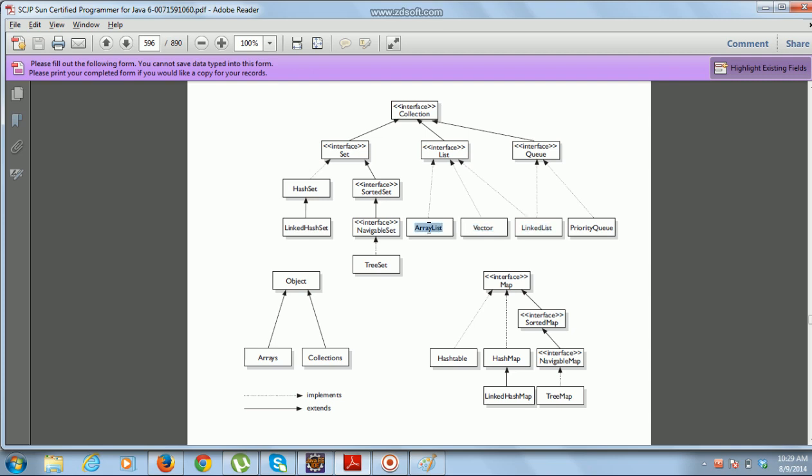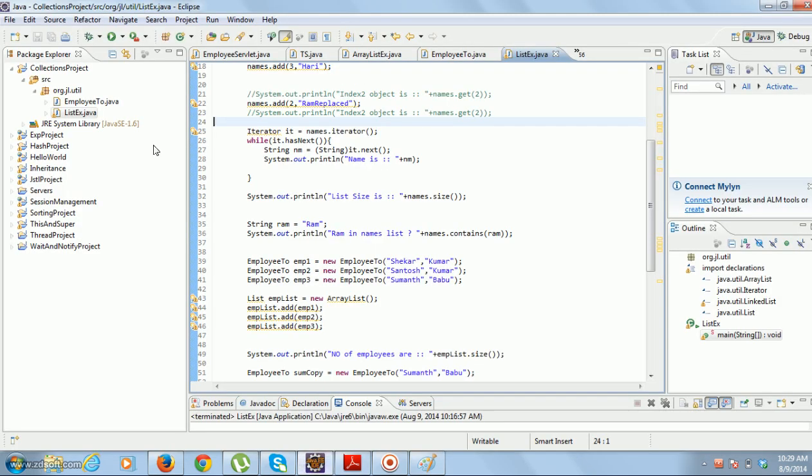Today I will explain array list and, the most important thing, when to override the equals method and what will happen if I don't override the equals method in the user defined class. Suppose I create a new class employee TO and add those objects into the list, and I will explain what problems you will get if you don't override the equals method. Okay, I will take an example.